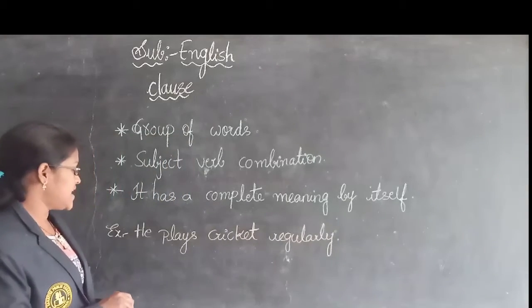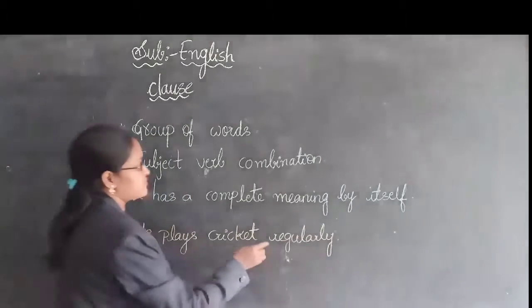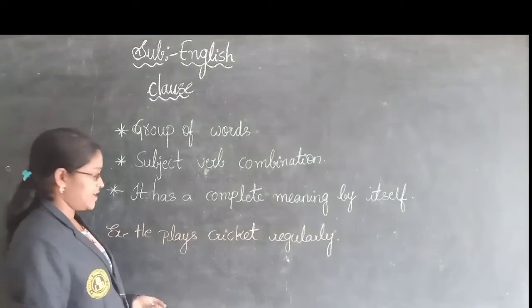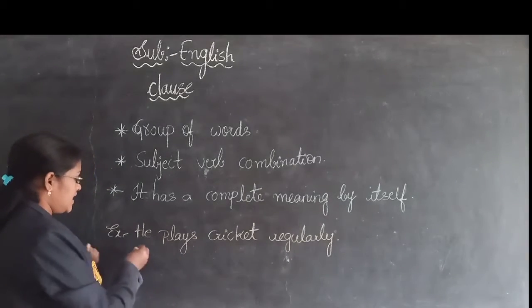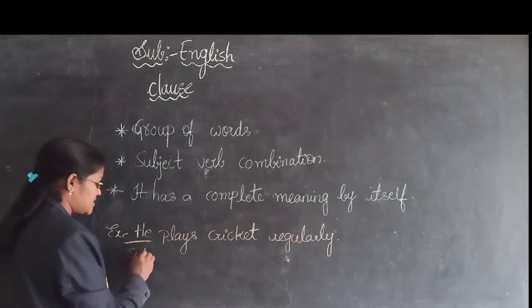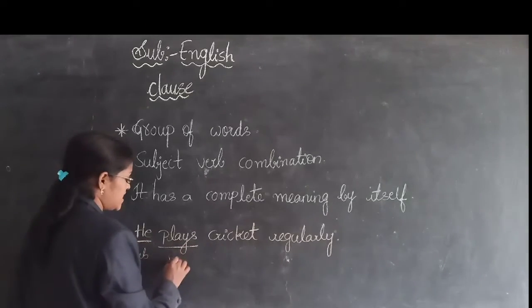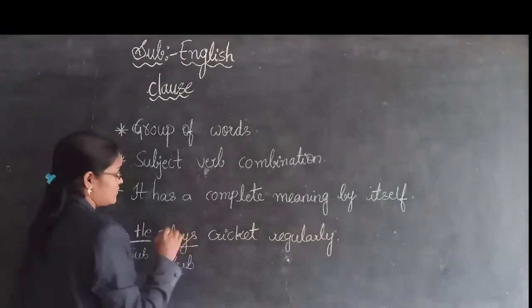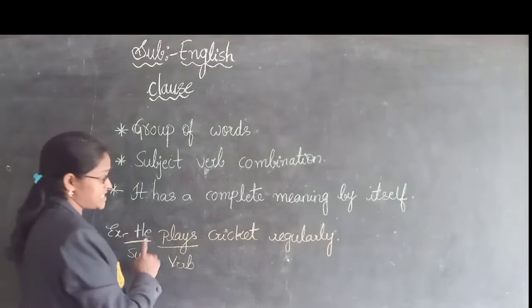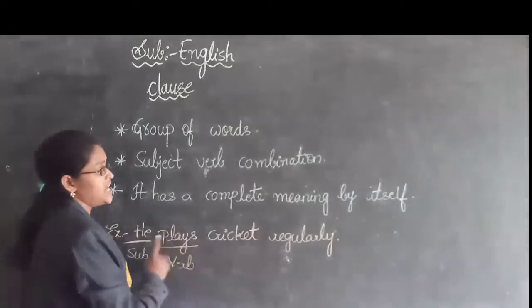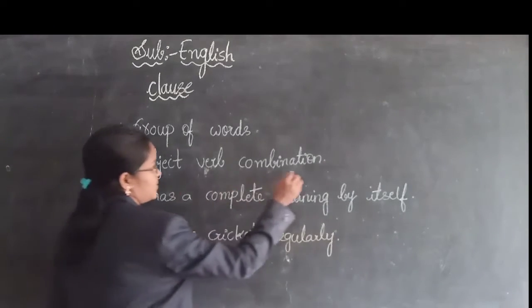And see the sentence example, children. He plays cricket regularly. In this sentence, he is the subject and plays is the verb. So in this sentence, we have a subject and verb combination.